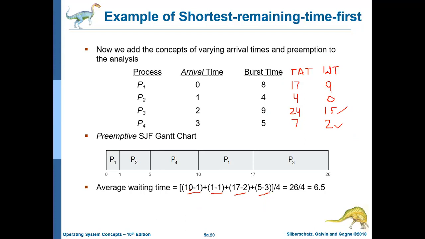Now you need to add all these 4, then divide by 4, that is the number of processes. You will get the average waiting time for this scenario. Similarly, you can find the average turnaround time also. After adding these 4, you can divide it by 4.